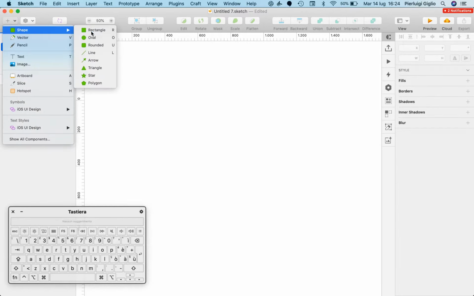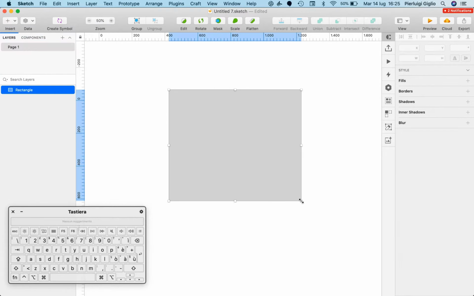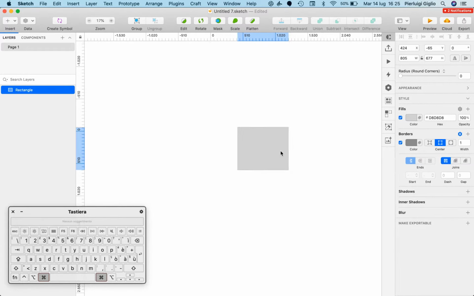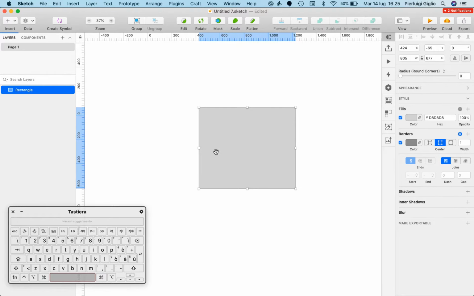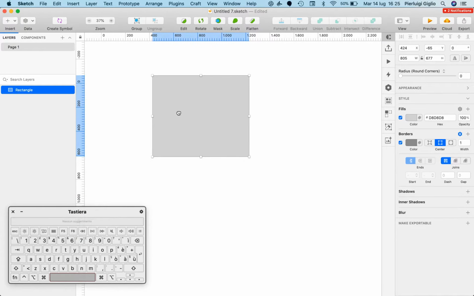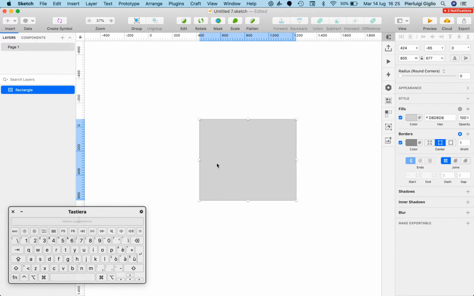So we're going to create an element in order to have the perspective. And one thing that I like to do all of the time is using command and then using the scroll wheel up and down in order to zoom in and zoom out in Sketch. And then I can always use spacebar and left click in order to drag myself around in the canvas.